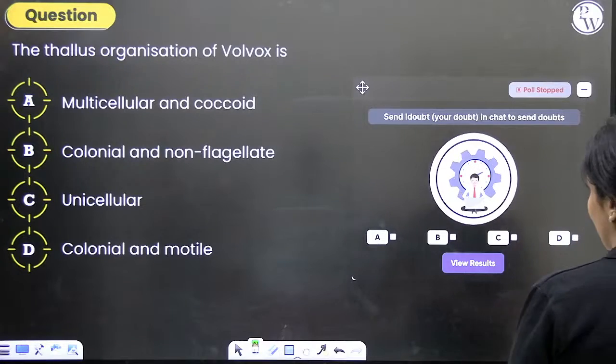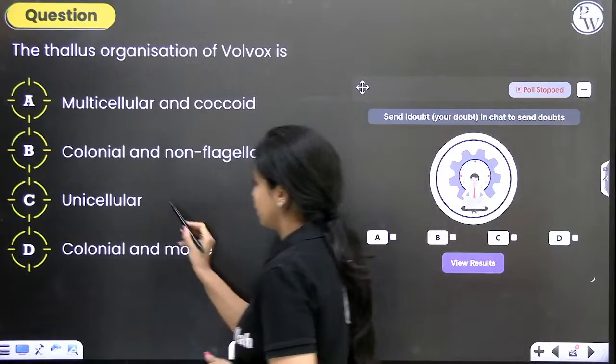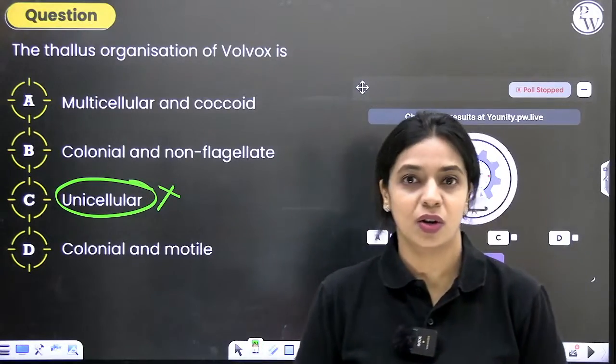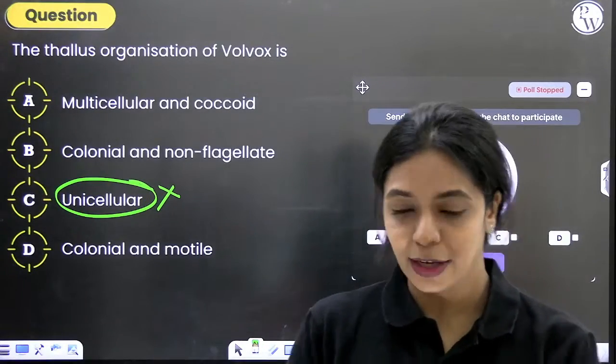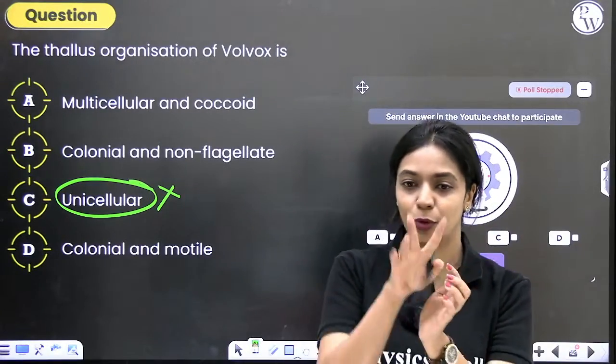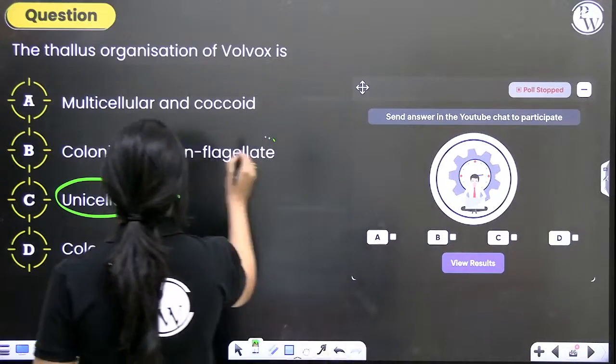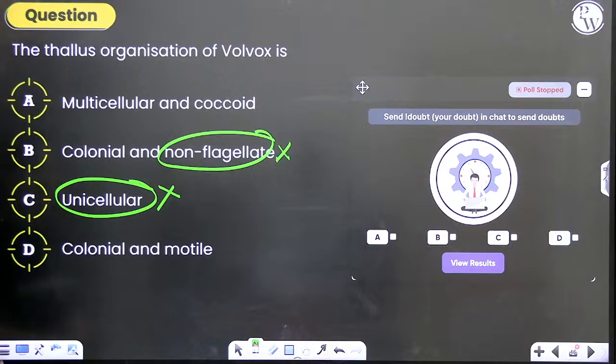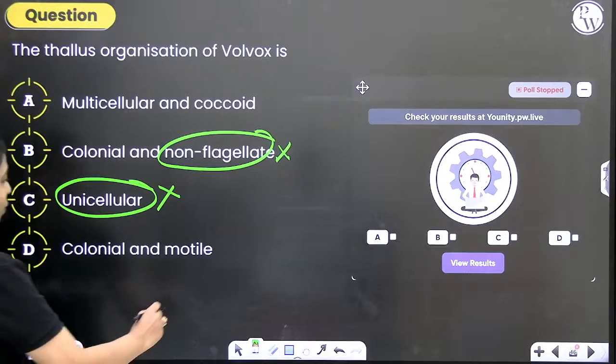Is it unicellular? It's not unicellular. You can eliminate this option. Does it have flagella or not? It does, right? I told you each individual cell is like a Chlamydomonas which has 2 flagella. So it is not non-flagellate. We can eliminate this option. What are we left with? Multicellular and coccoid, colonial and motile. It is colonial and motile.